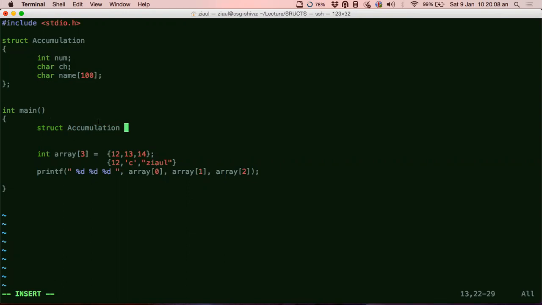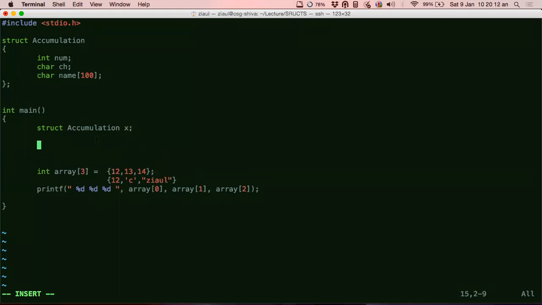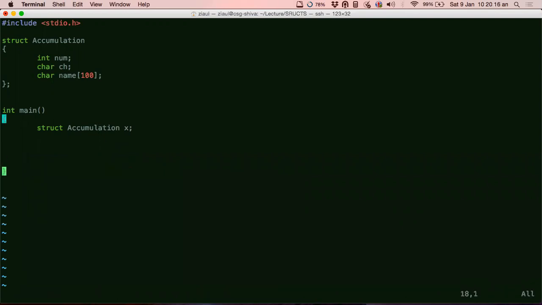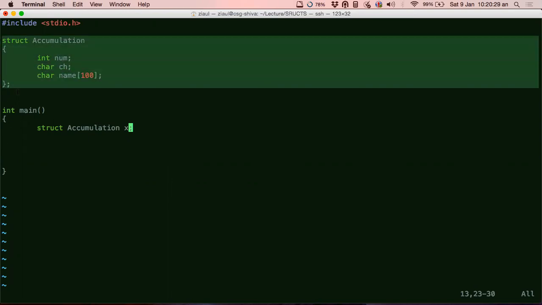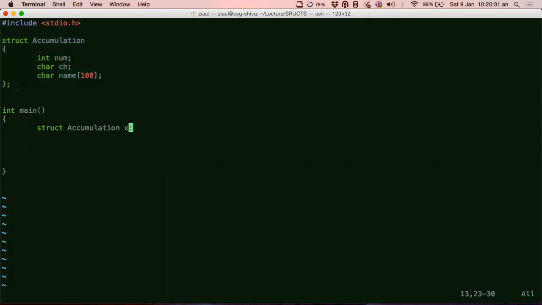And then I say what the variable name is. So let's call it X. This single line has created an area in my program's memory that contains this derived data type. It has created a space.